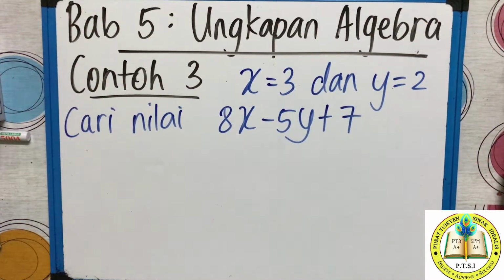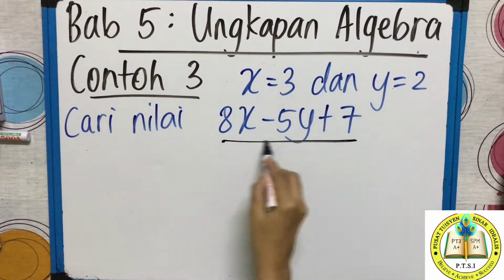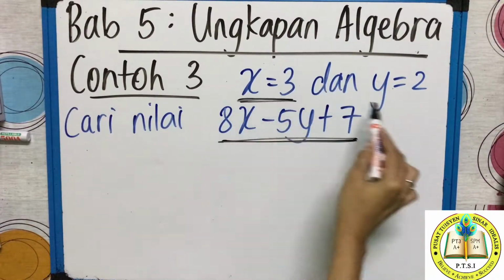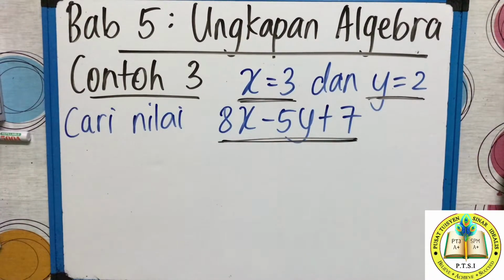Kelas hari ini cikgu akan mulakan bab yang baru, bab 5, ungkapan algebra, algebraic expression. Okay, now if you see this example 3 from your textbook, muka surat 109, contoh 3, they ask you to find the value, cari nilai. Okay, apa maklumat yang diberi? X3, Y2. This is a very easy question.